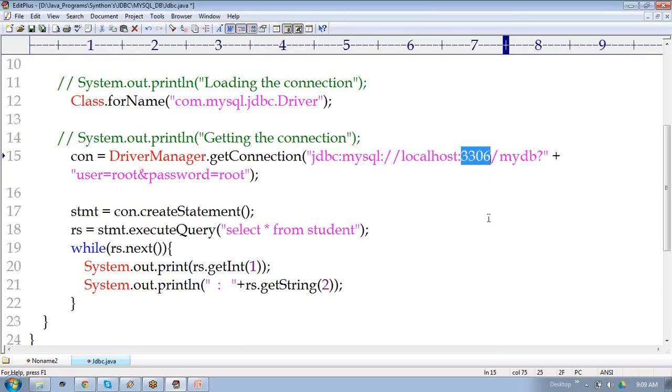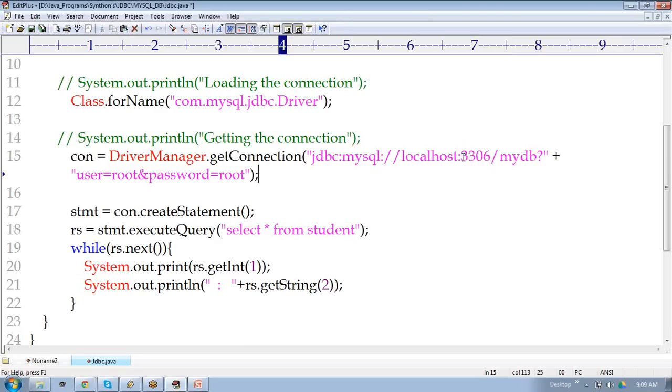Meaning, we are informing where the database is running, and on which port number it's running. My database is running on my local machine or on some IP address, and it is running on 3306.